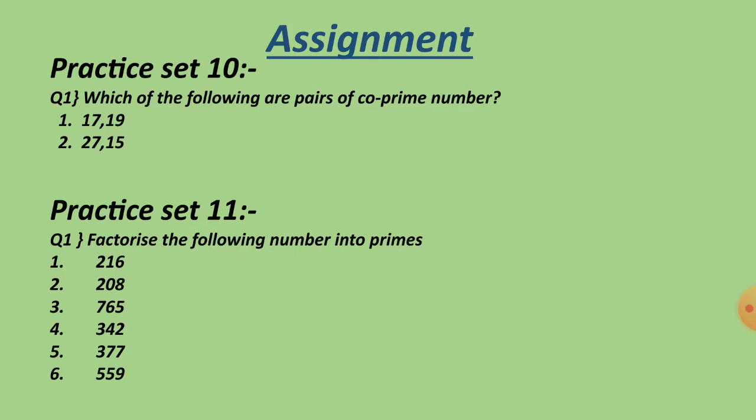From practice set 11, you have a question. Factorize the following numbers into primes. The first sum is 216. Second sum is 208. Third sum is 765. Fourth sum is 342. Fifth sum is 377. And sixth sum is 559.